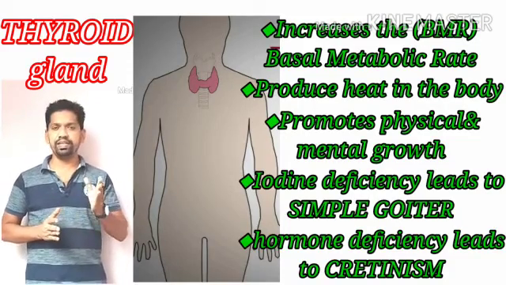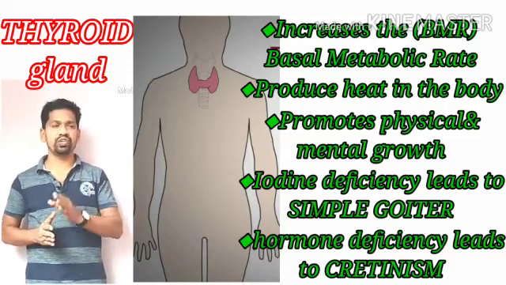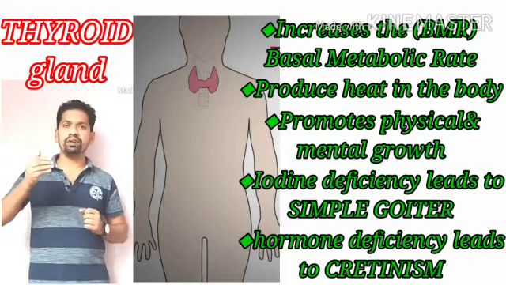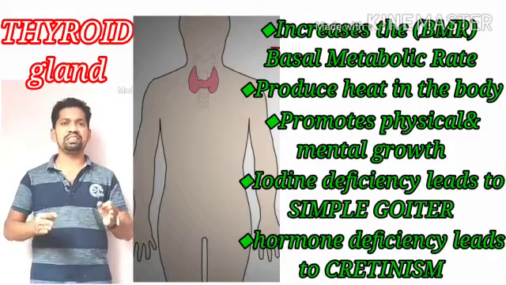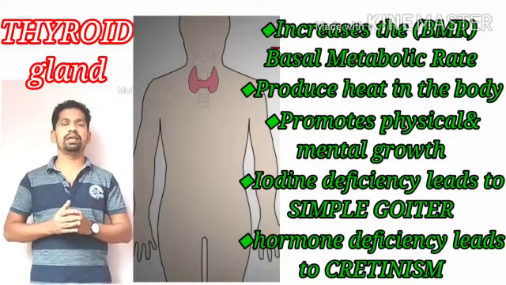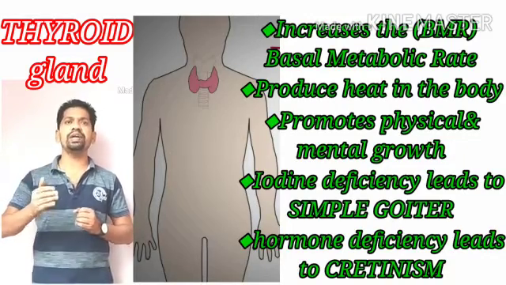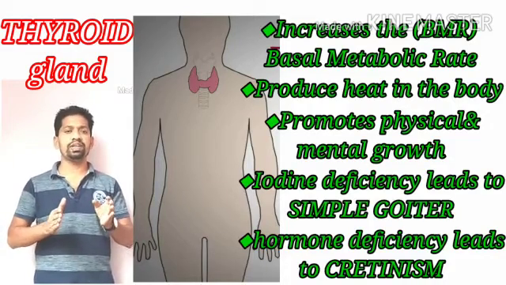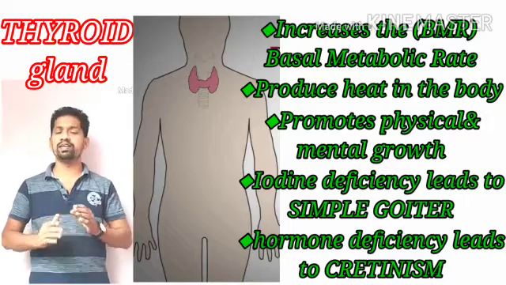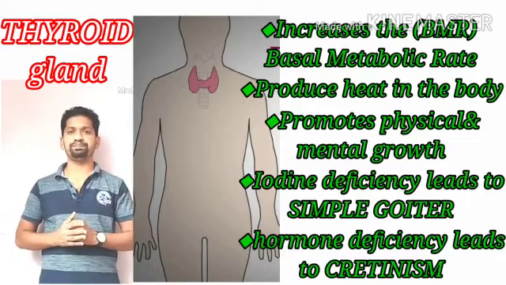So the second important endocrine gland is the thyroid gland, which secretes the important hormone known as thyroxine. Thyroxine is very important for physical and mental growth, to maintain the body temperature, as well as to improve the basal metabolic rate. An important hormone required by the body is thyroxine.